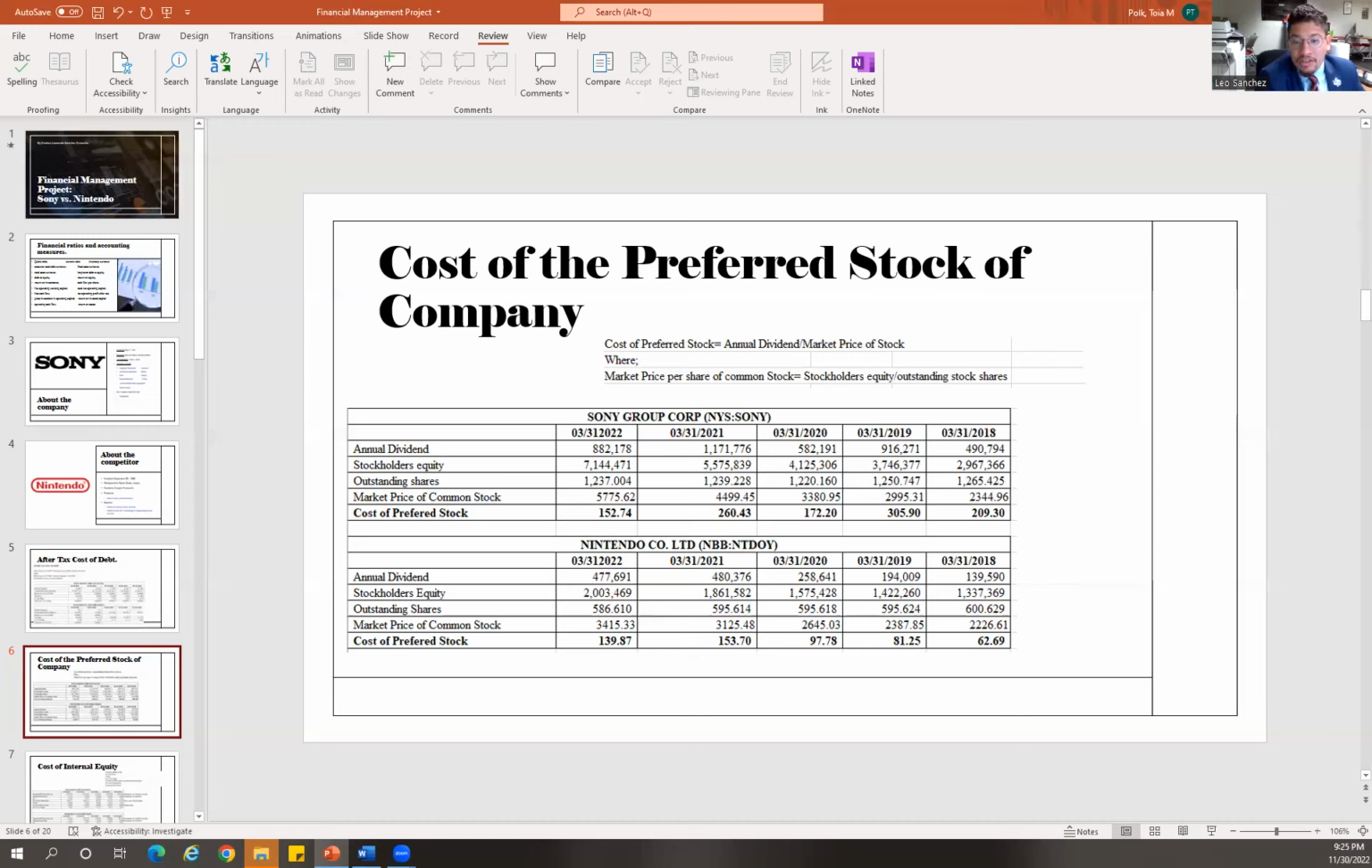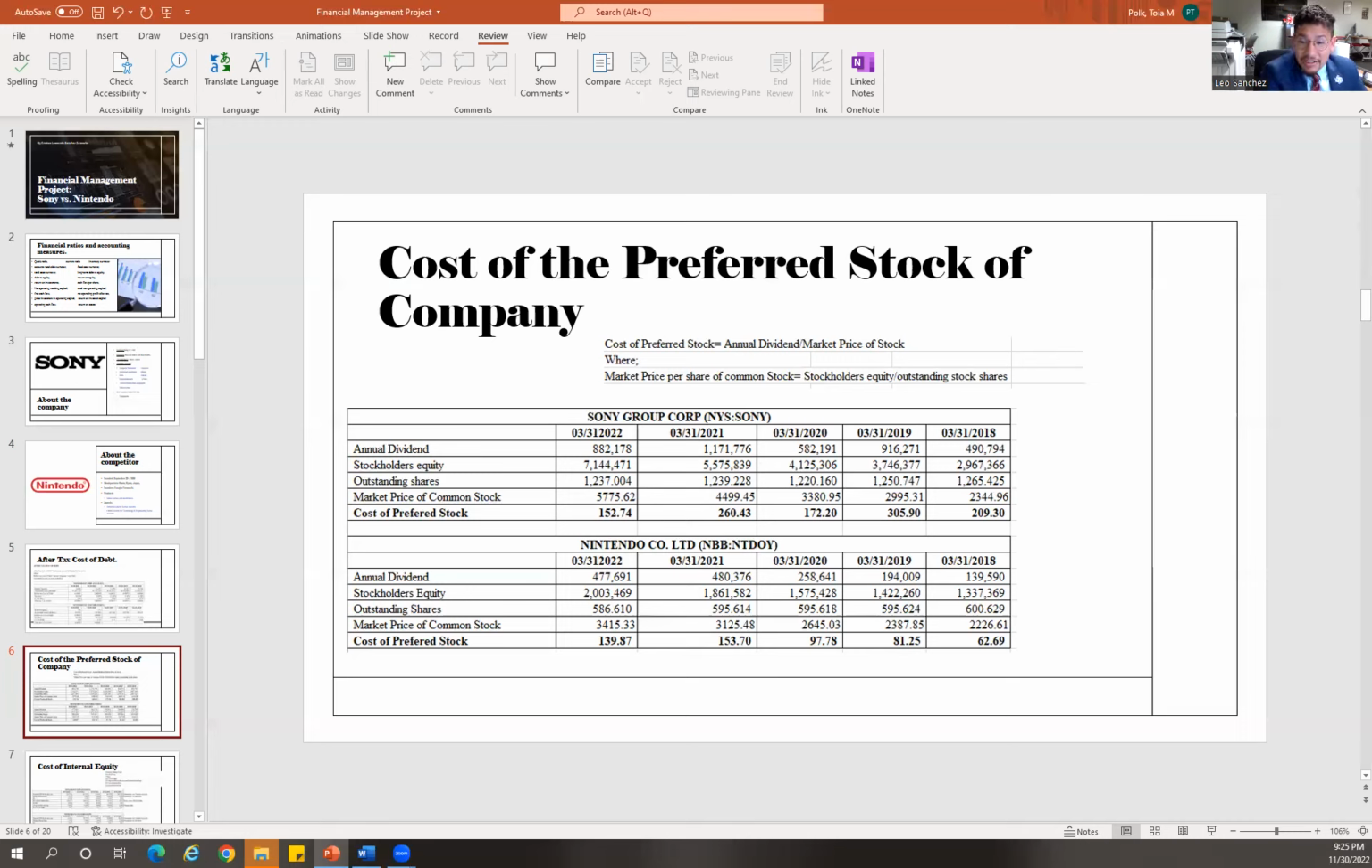The lower cost is an advantage to the company, and it means that the company is more attractive to investors, and that it doesn't have to spend more in pursuing investors to invest in the preferred shares. Now, when we look at Nintendo, the cost of preferred stock is lower than Sony's, perhaps due to the difference in size of the company and the number of preferred shares available to the potential investors.